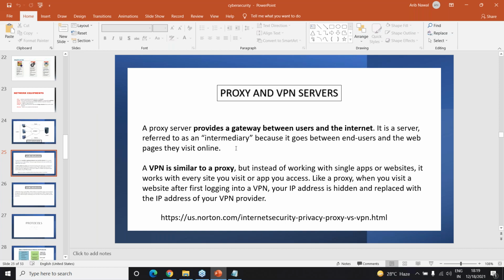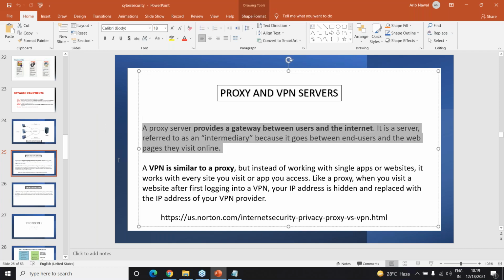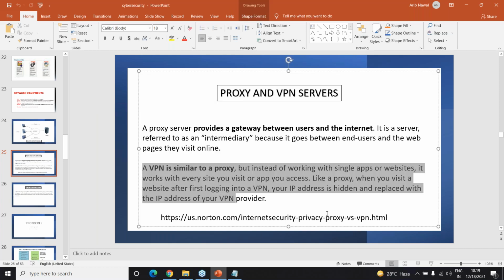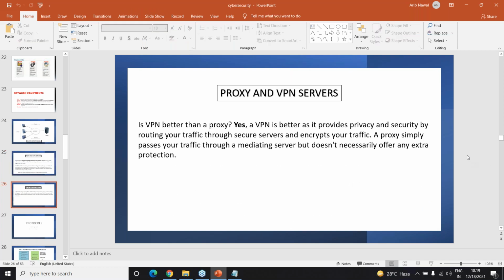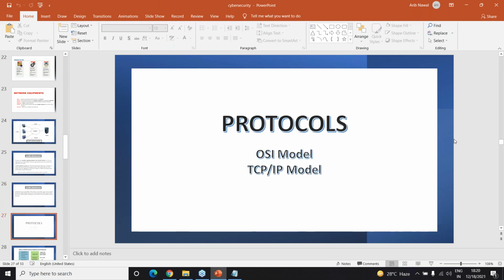A proxy is pretty much only for one site, whereas a VPN provides restriction and security for all the sites that you visit. That is the difference. Which is better? VPN is better because it provides better privacy and security by routing your traffic through secure servers, and there is encryption as well. A proxy passes your traffic through a server but does not offer any extra protection layer.